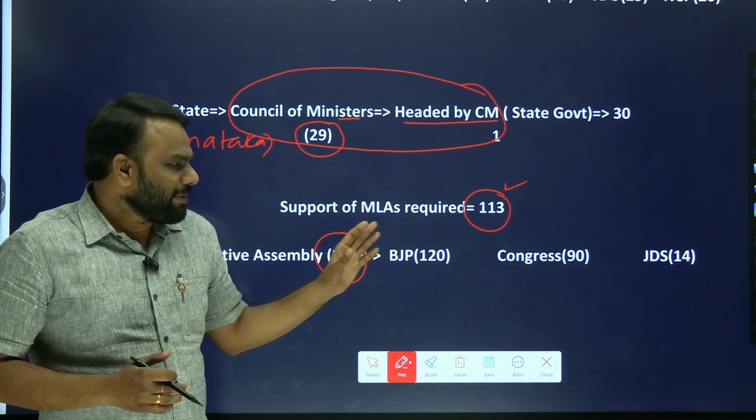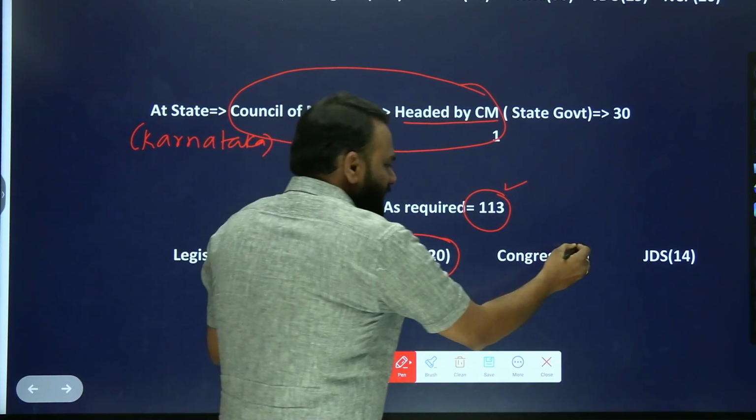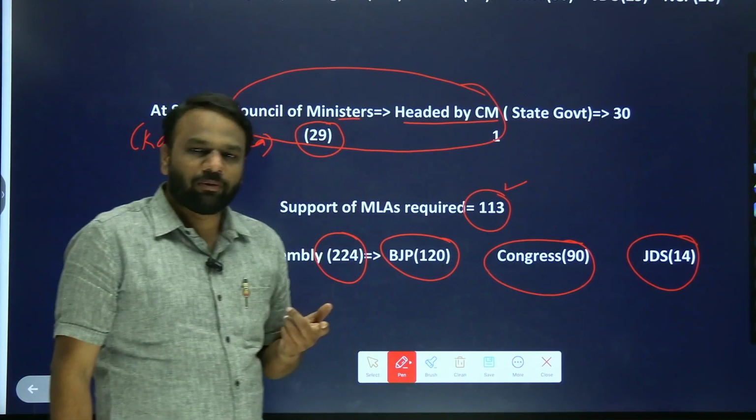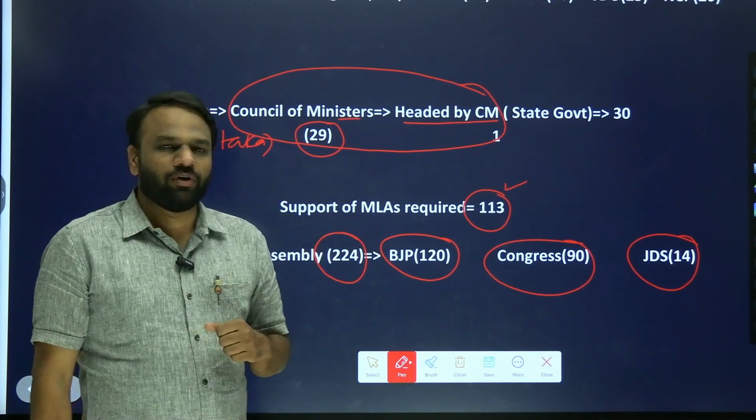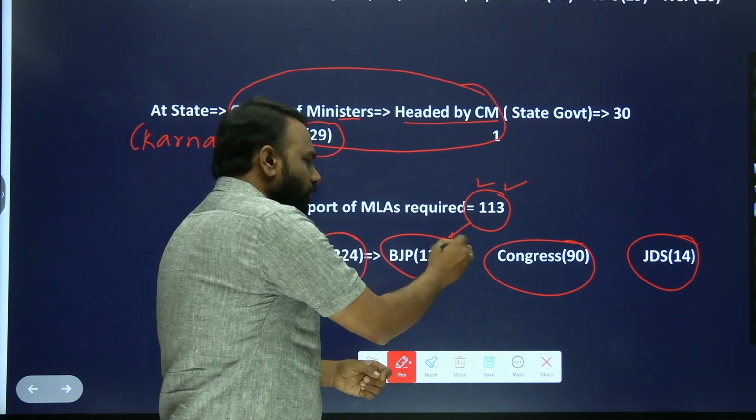So again, I have taken an imaginary situation wherein BJP has got 120 seats, Congress has got 90 seats and JDS has got 14 seats. Who can form the government? Only BJP can form the government because it has got more than 113 seats. BJP can form the government.